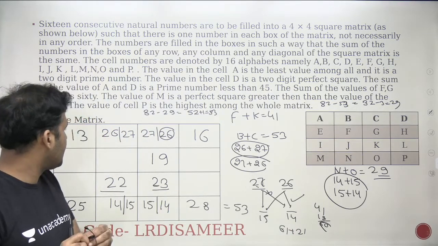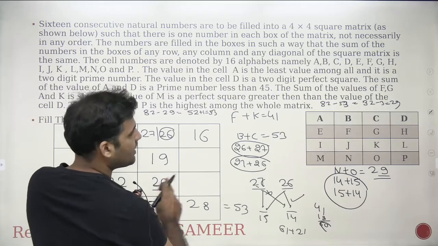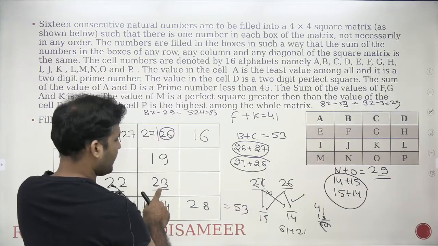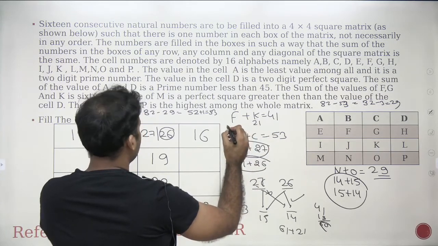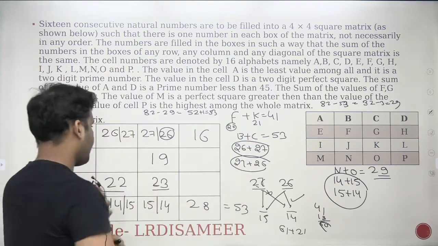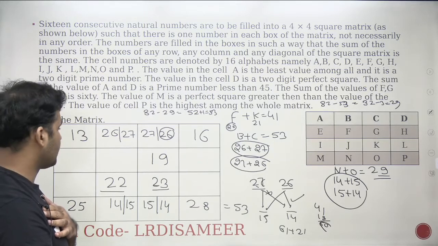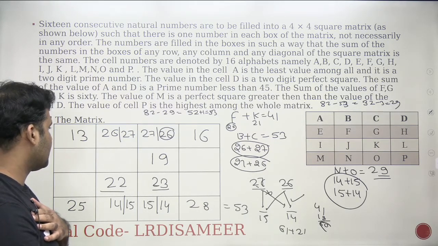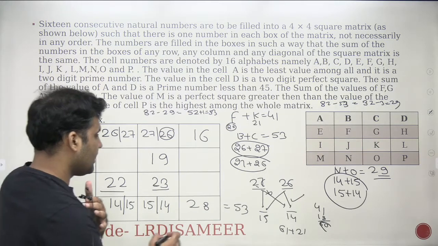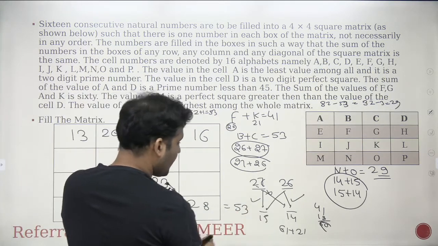That means if I'm taking k as 21, this number is k, then f will be 20. Will this work? Yes, this can work also. So this is again a possible combination, and we have this possibility to work.